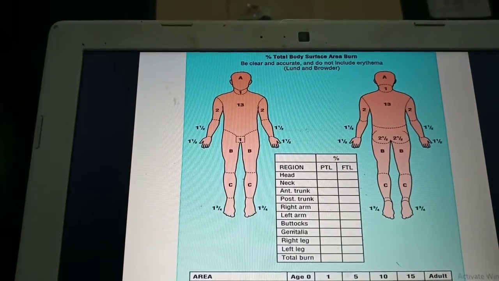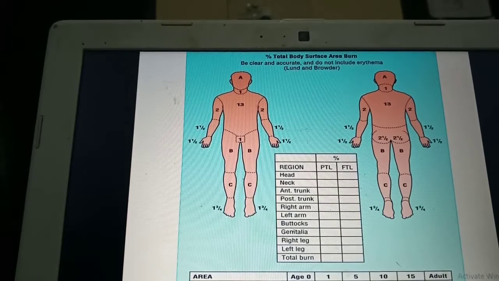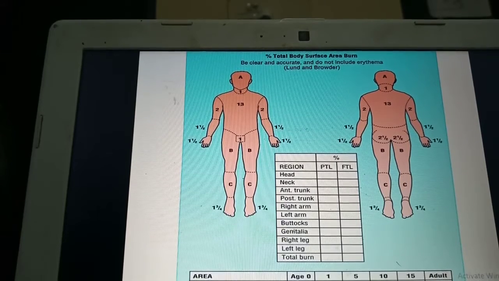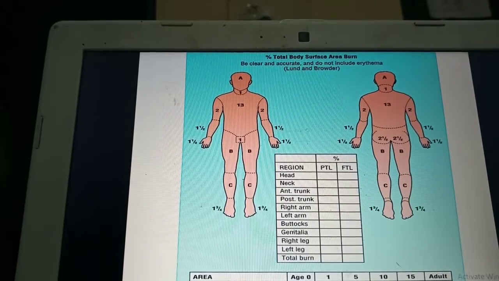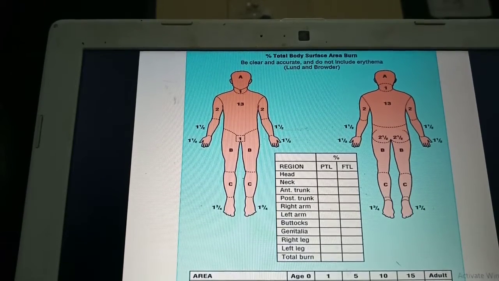Now this is the beautiful tabular column which is used in children when they are admitted to identify the total body surface area that is burnt. In children, as they grow, the burn surface area percentage differs according to the age group, because as they are small, their head is bigger than their body.